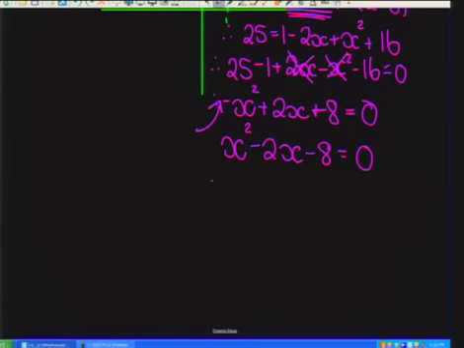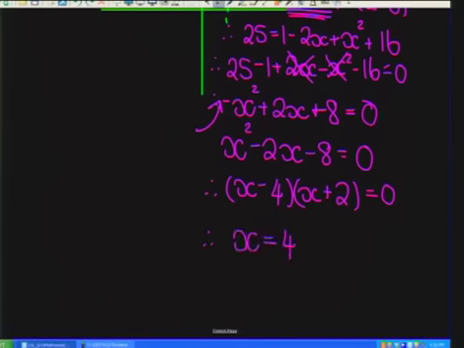Right, how do we solve this? We have to factorize. We factorize our trinomial. Factors of 8 is 4 and 2. That's going to be minus, and that's going to be plus. Giving me two answers for x. I've got x is equal to 4, or I've got x is equal to negative 2.